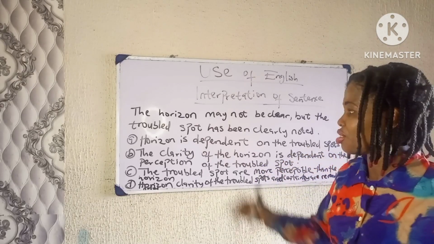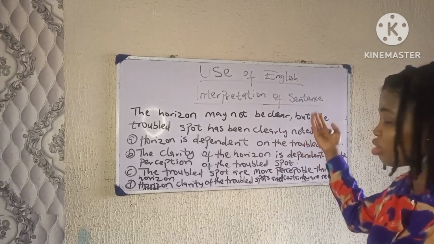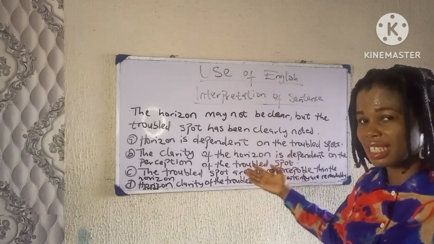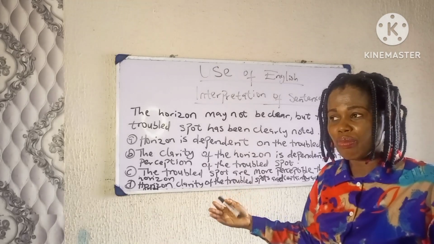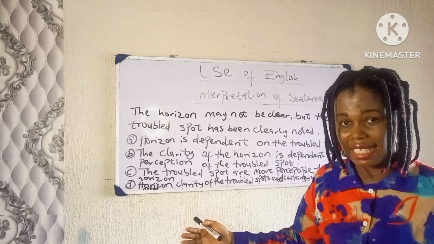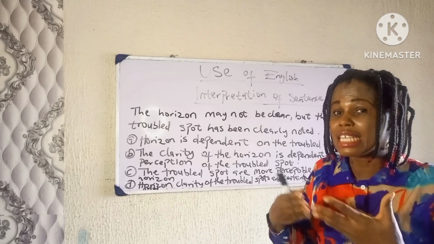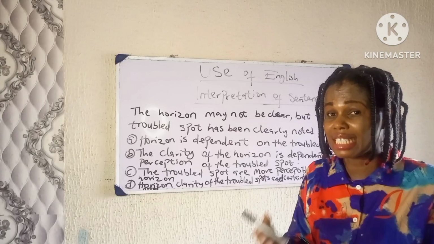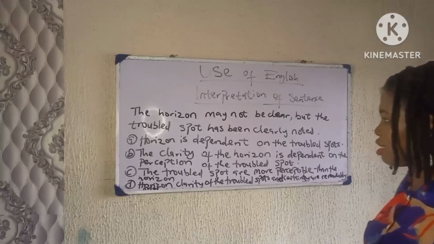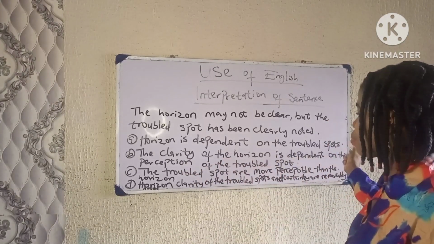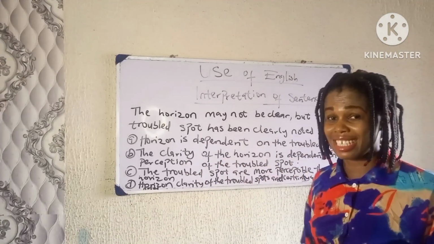Do you understand? So the horizon may not be clear, but the trouble spot in the horizon has been clearly noted, okay? This means that even though the horizon is hazy, even though the horizon is not clear, the trouble spot is clear enough to be seen, okay? Now let's see the options we have. Horizon is dependent on the trouble spot. Of course, this is not the correct answer, okay?